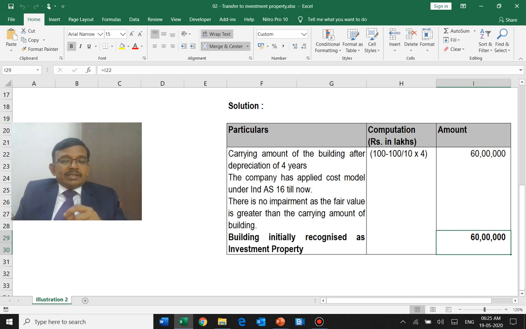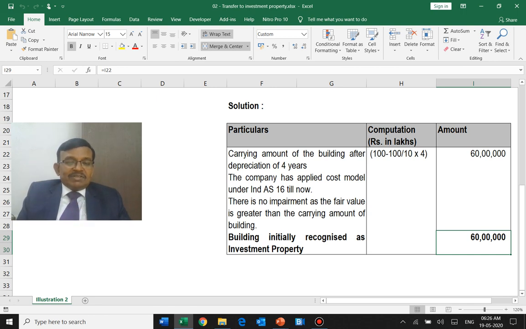The only thing you have to consider is that the fair value should be taken into consideration to determine whether impairment has to be tested on the date where you are reclassifying it. In this particular case, the carrying amount of the property, plant and equipment on the date of conversion into investment property is 60 lakhs, whereas the fair value is 80 lakhs. So the recoverable amount is higher than the carrying amount. No impairment is required. Suppose I say the fair value is only 55 lakhs. Then 5 lakhs will be charged to the P&L account. The value of the investment property will be taken at 55 lakhs.